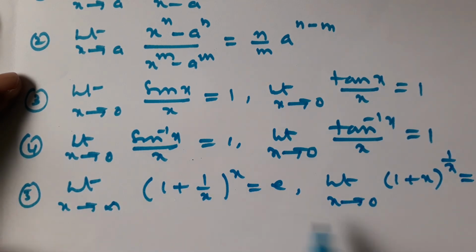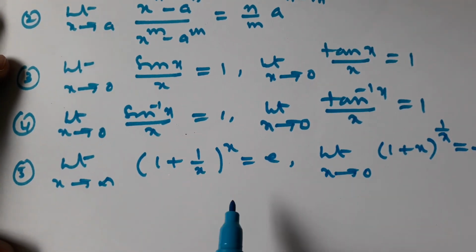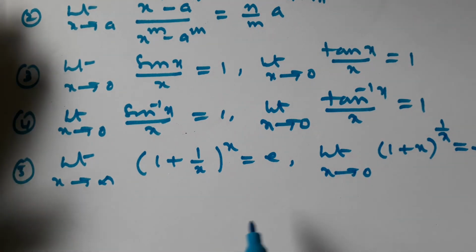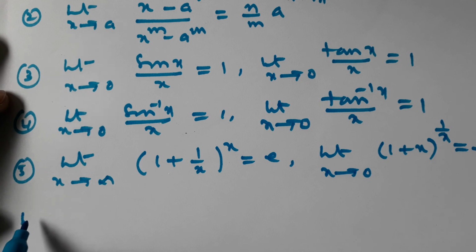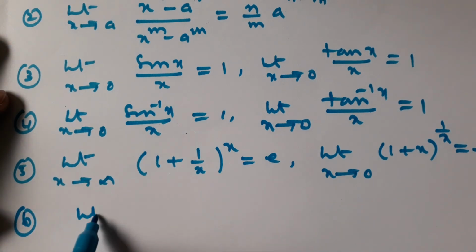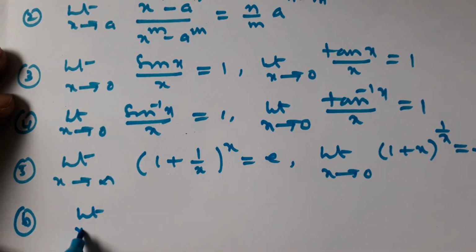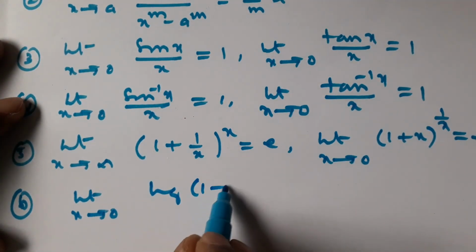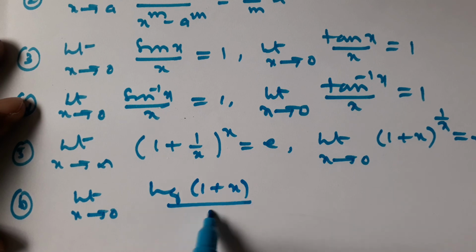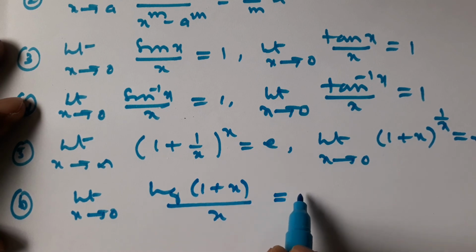This also we will prove later on in indeterminate forms. Sixth one, limit x tends to 0, log of 1 plus x divided by x is equal to 1.